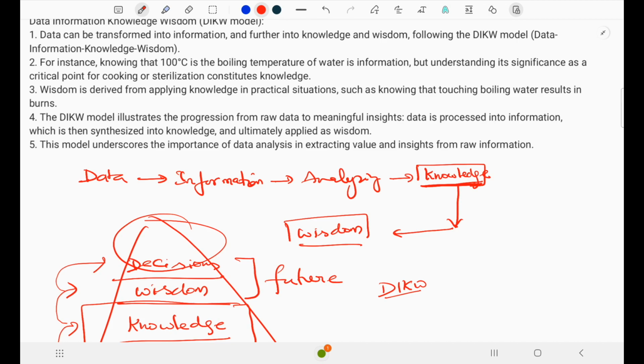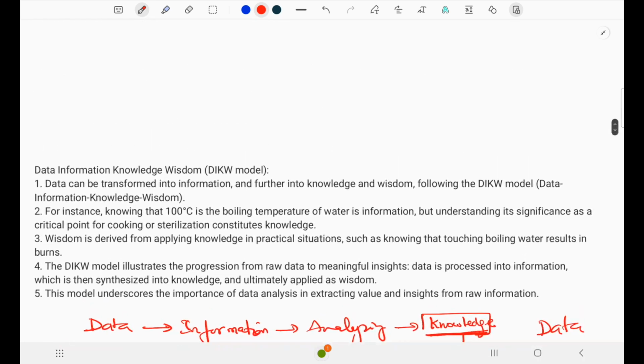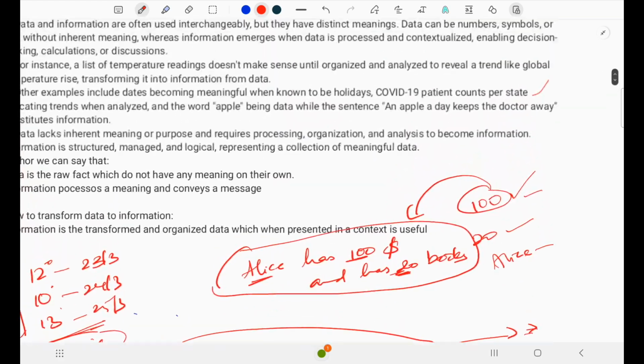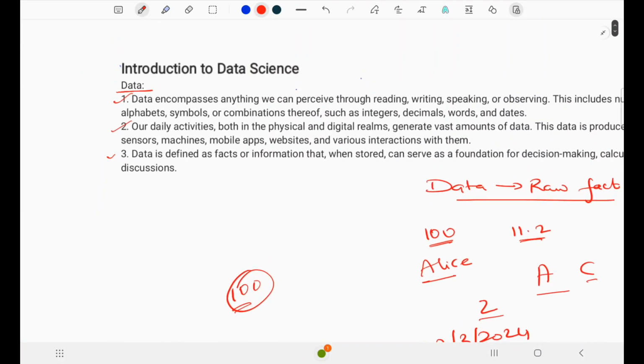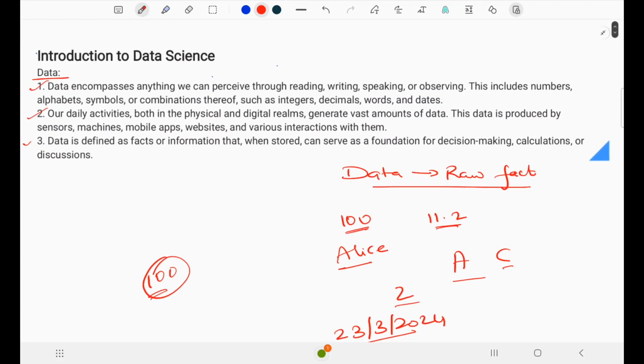All machine learning, deep learning, and artificial intelligence take data as the fuel. Data is the fuel for all those things. Clear? By this I hope you understand the basic concept of data, information, and the DIKW model, right?